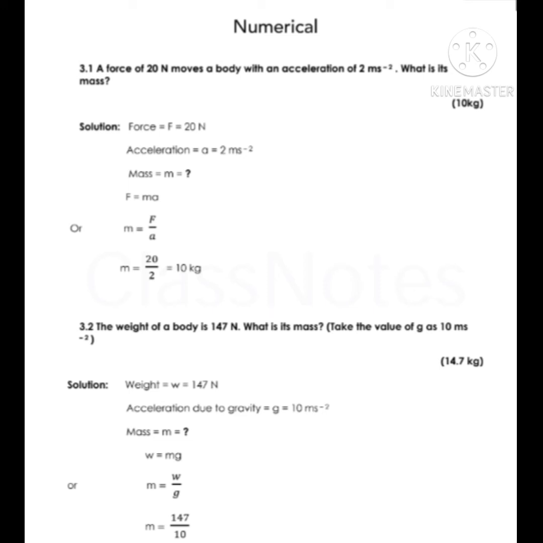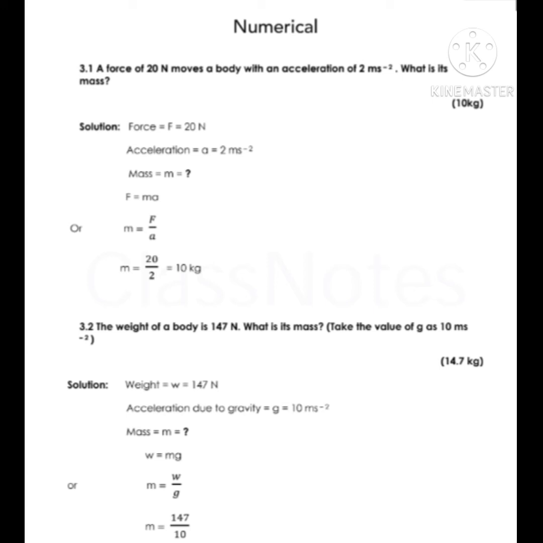Now students, we are going to discuss the numerical problems of unit number 3, that is dynamics. First numerical problem: a force of 20 Newton moves a body with an acceleration of 2 meter per second square. What is its mass? Given data is force F equals 20 Newton, acceleration a equals 2 meter per second square. Mass we have to find. As we know very well, F equals ma. By using this, we get m equals F upon a. By putting these values, we get mass equals 10 kilogram.